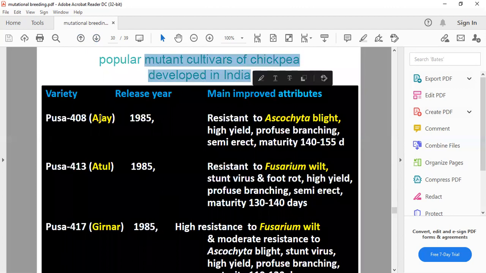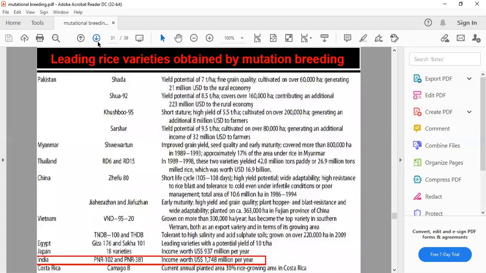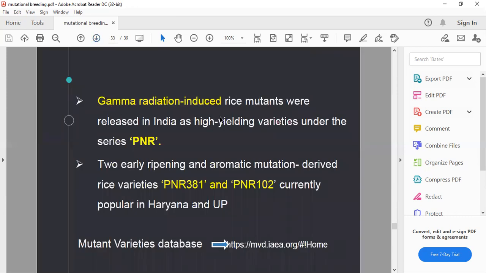These are some chickpea varieties developed in India through the mutational breeding program for different characters. And these are some rice varieties developed in India. By gamma radiation induced mutation, we developed the PNR series of varieties, meaning the rice variety names start with the PNR prefix. These are currently popular in Haryana and UP. Here is a mutant variety database you can see.